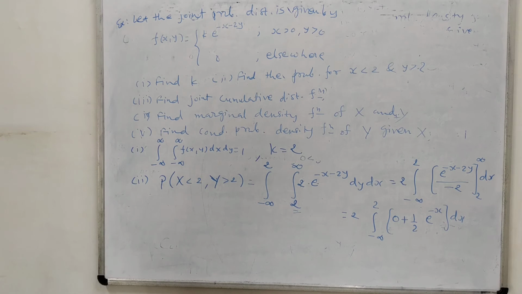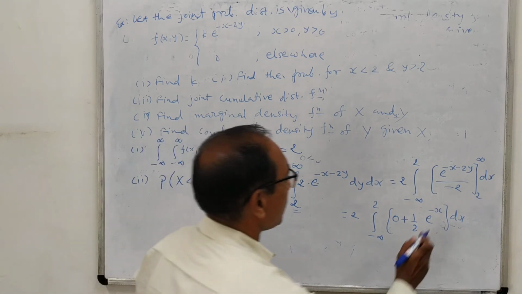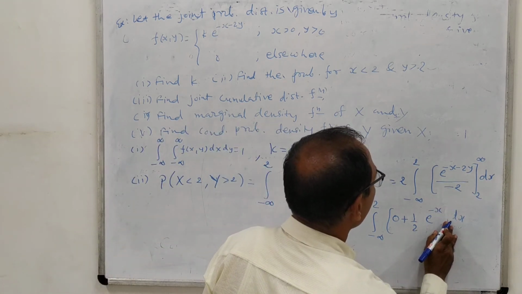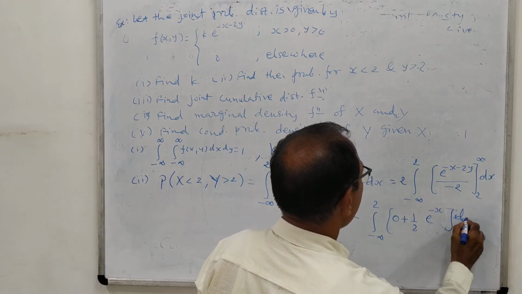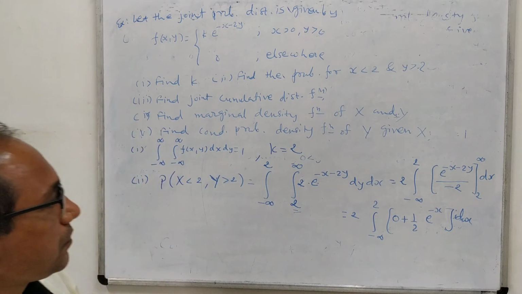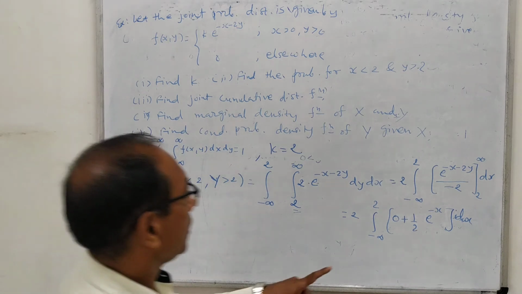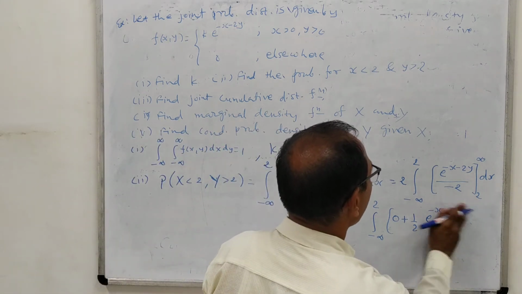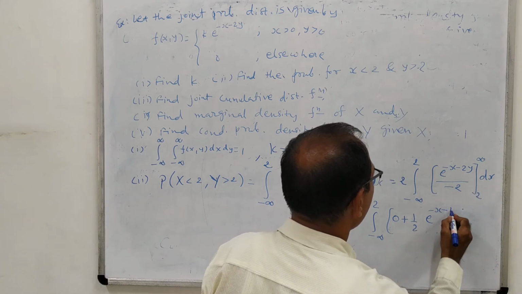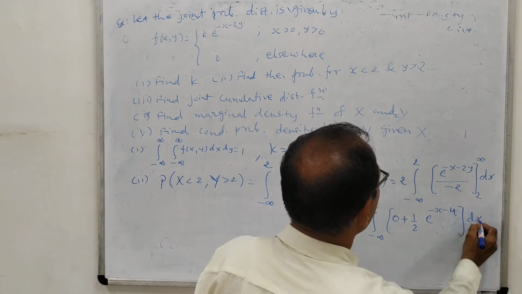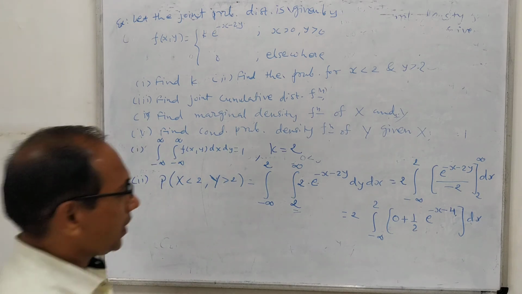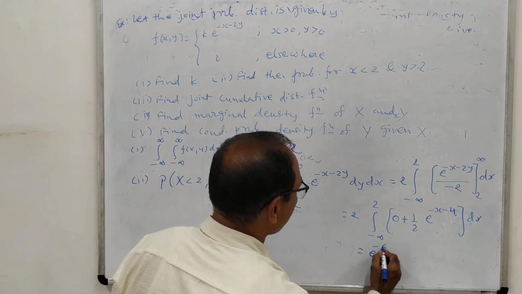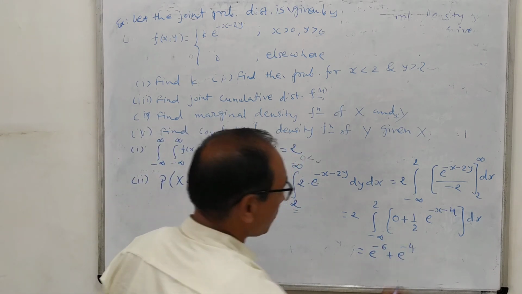So are you clear with this? Sorry, here minus x. We are putting 2 here, so it is e raised to minus x minus 4 dx. So the integration of this is again simple. Minus e raised to minus x minus 4 will be the integration, and its answer will be e raised to minus 6 plus e raised to minus 4.